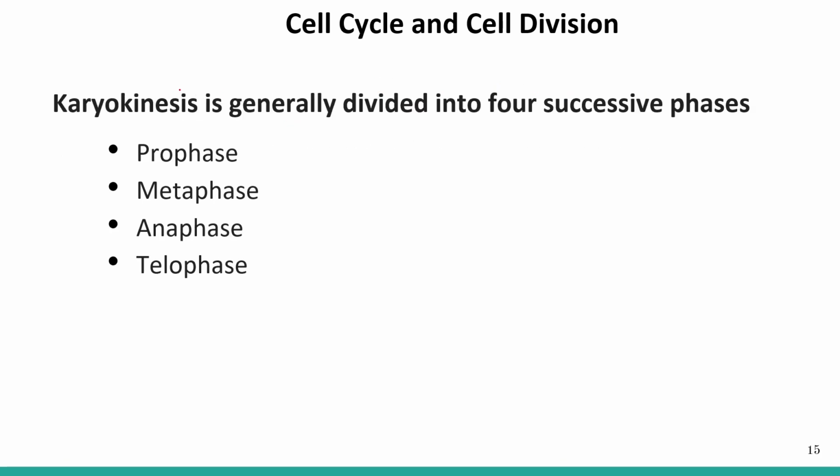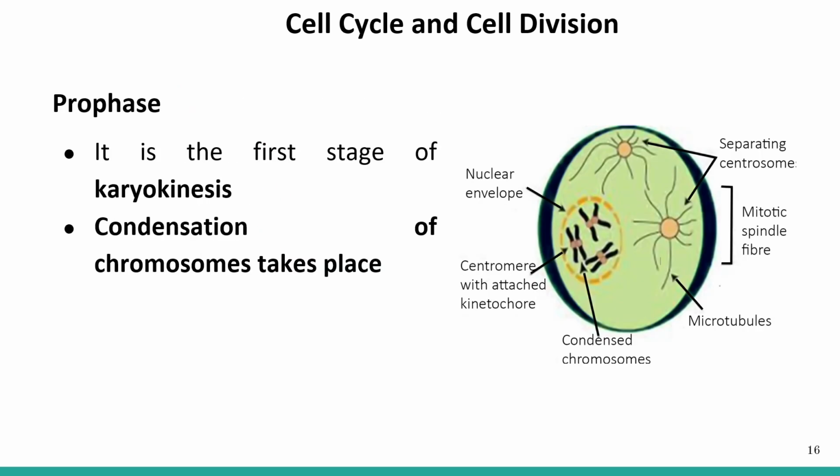Now let's talk about karyokinesis in detail. Karyokinesis is further divided into four successive phases. First is the prophase, then the metaphase, then the anaphase, and then the telophase. Now let's talk about the prophase in detail. Prophase is the first stage of karyokinesis, or the nuclear division.